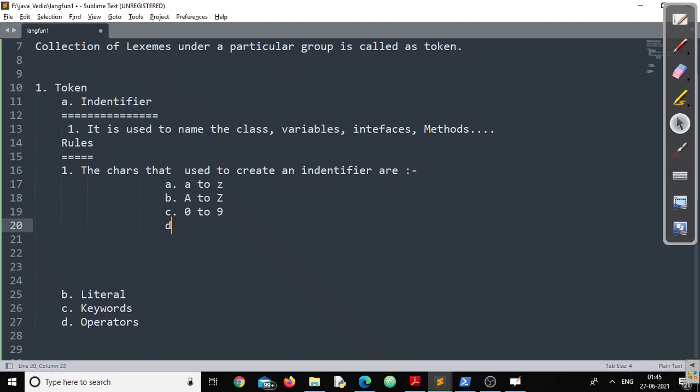And apart from all this, two special characters are allowed. One is underscore and the second one is dollar.